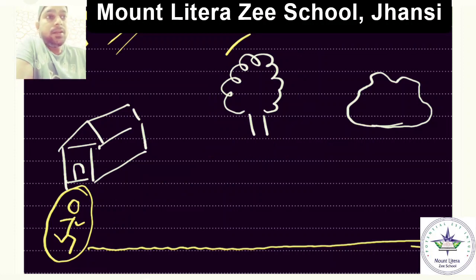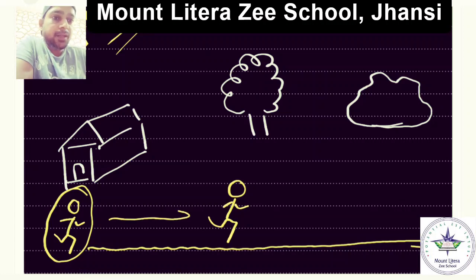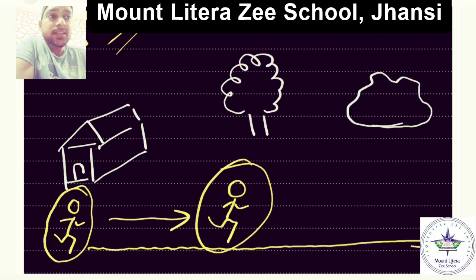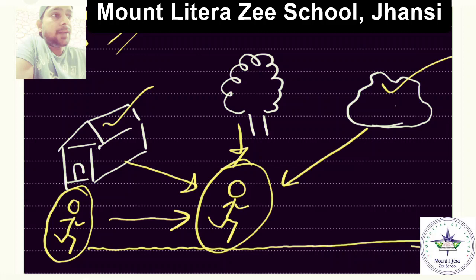After some time, when he continues to run, he will come somewhere here. At this position, he is close to the tree, somewhere in the middle between the house and the rock.